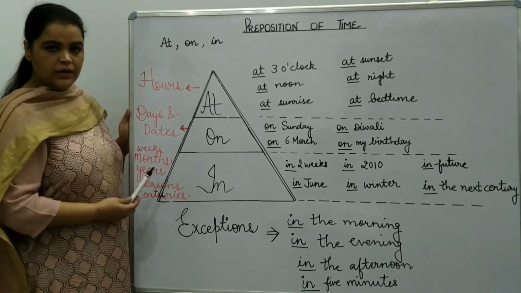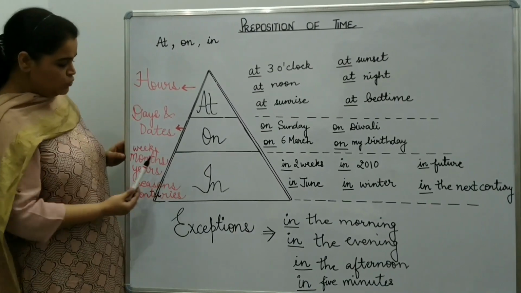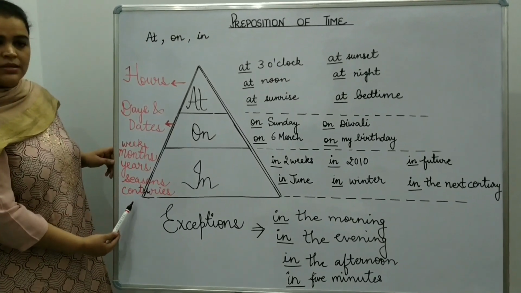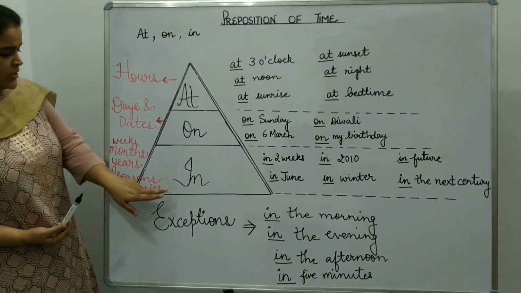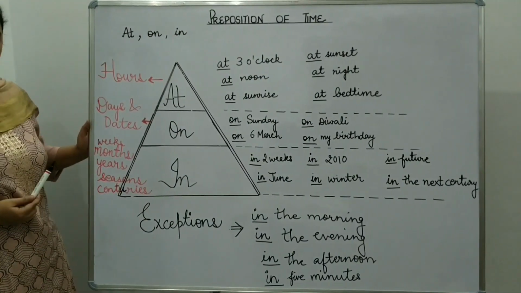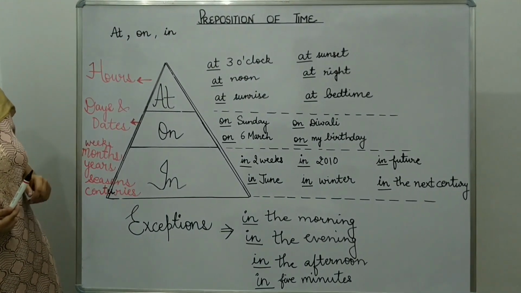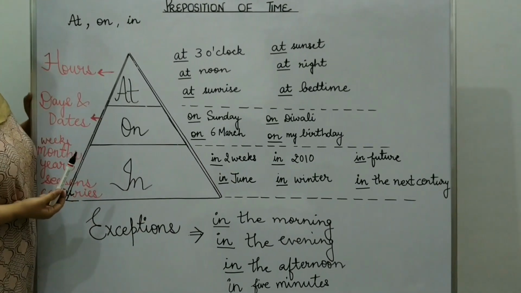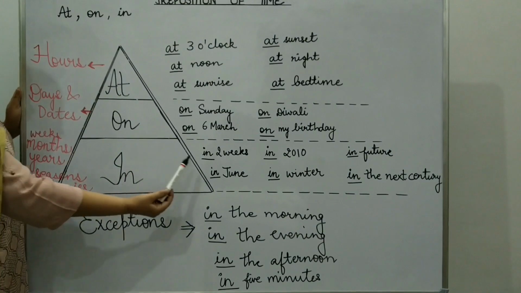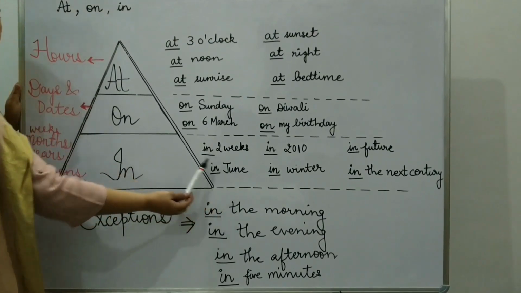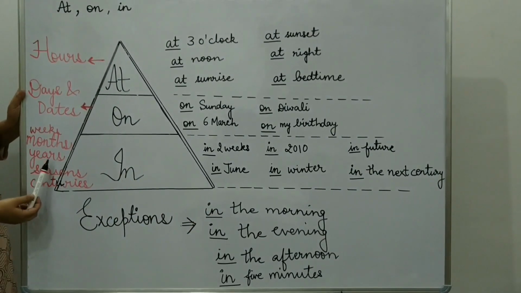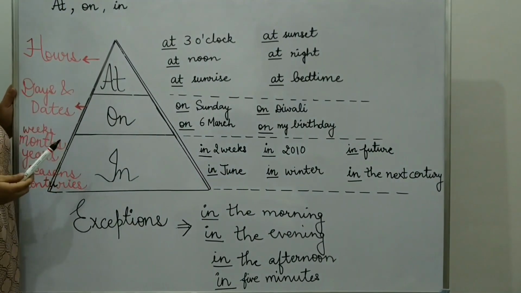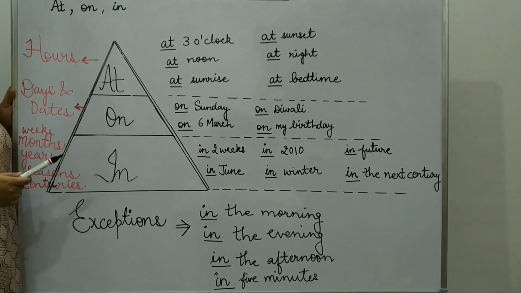The last one, in. In is used with weeks, months, years, seasons, centuries. So in is used with bigger units of time. Now you can see example with weeks. In 2 weeks. Next is month, with the name of month, in June. Now the next one, year. In 2010, in 2020. So with any year you have to use in.